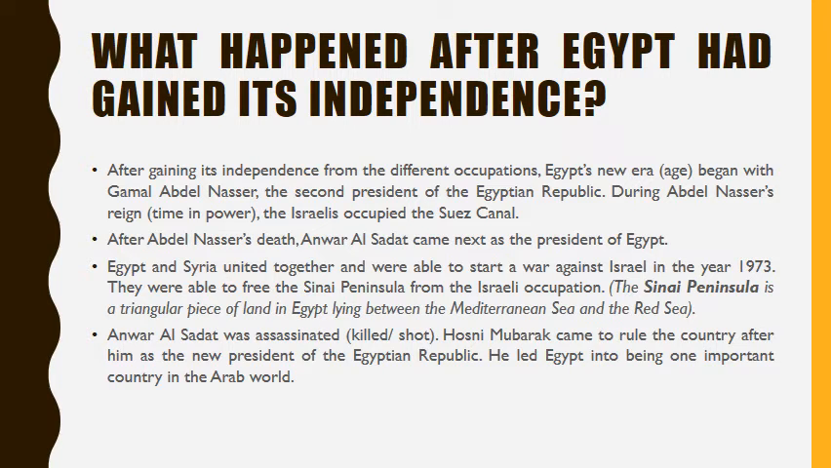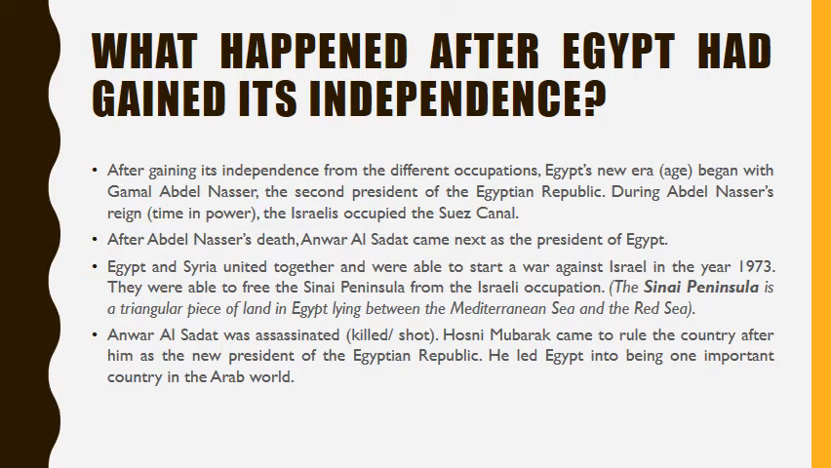Egypt and Syria united together and were able to start a war against Israel in 1973. They were able to free the Sinai Peninsula from Israeli occupation. The Sinai Peninsula is a triangular piece of land in Egypt, lying between the Mediterranean Sea and the Red Sea.